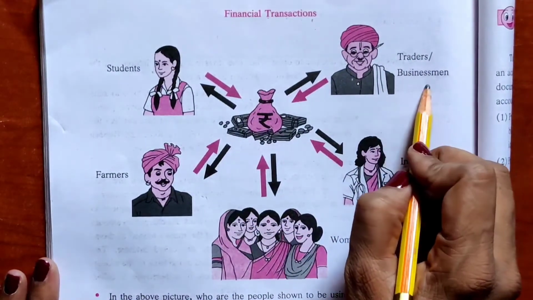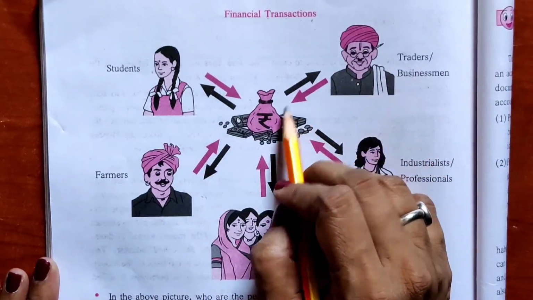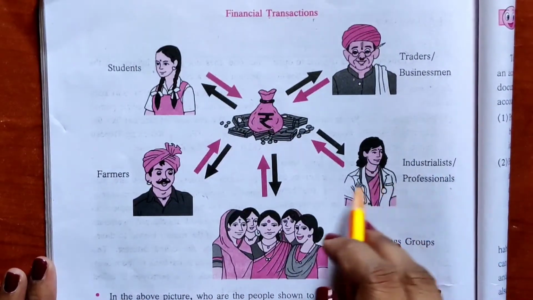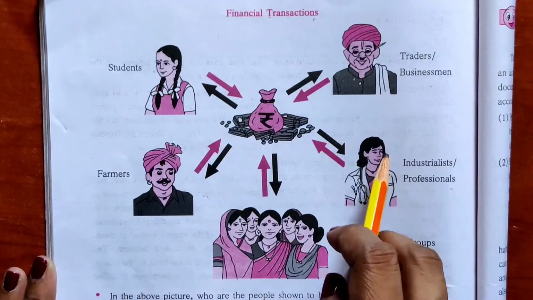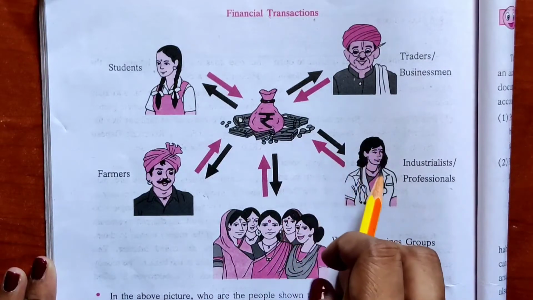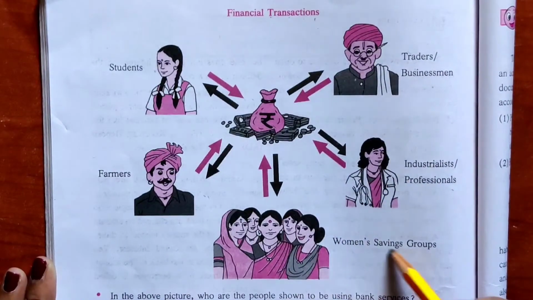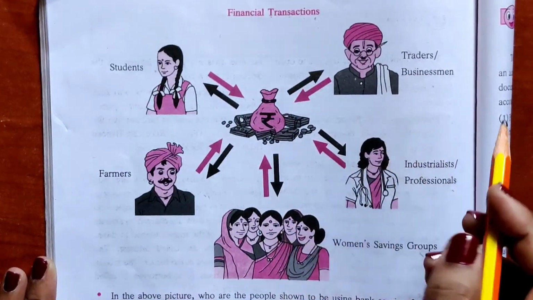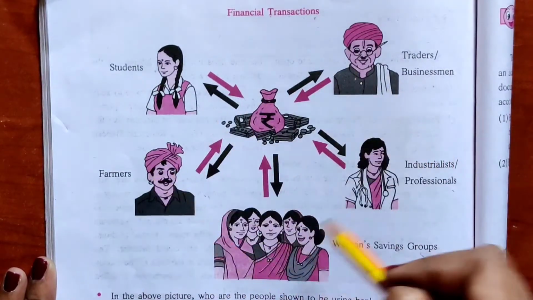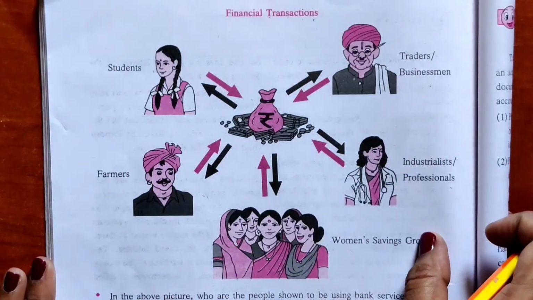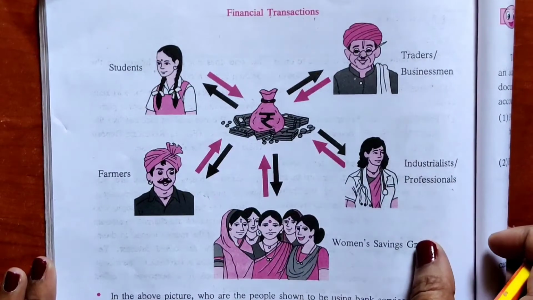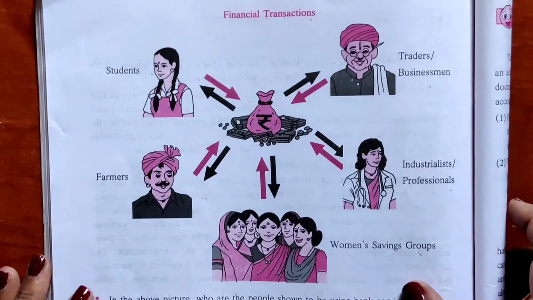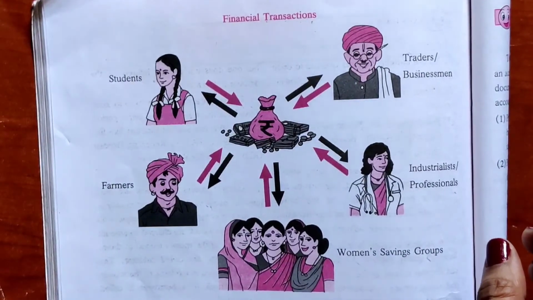Then traders and businessmen can also put their money in the bank and borrow money from the bank. Then industrialists and professionals like doctors and engineers also can deposit their money in the bank as well as borrow money from the bank. Then women savings groups also can deposit their money in the bank and borrow money from the bank. So all these types of people can borrow and deposit their money in the bank. For solving the questions, let us get to know a few important terms.